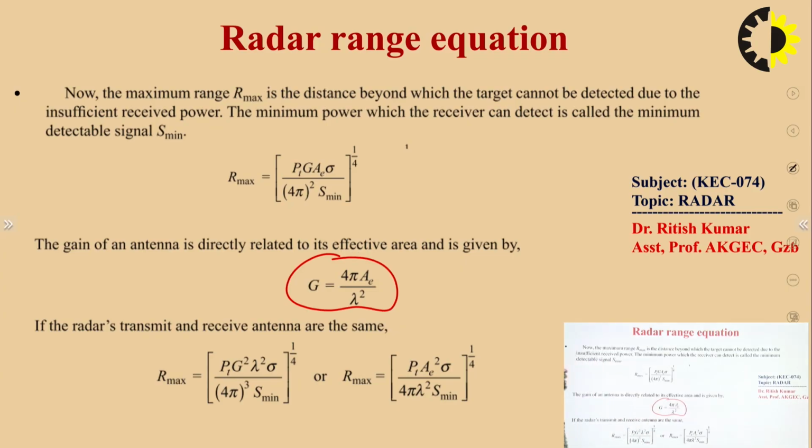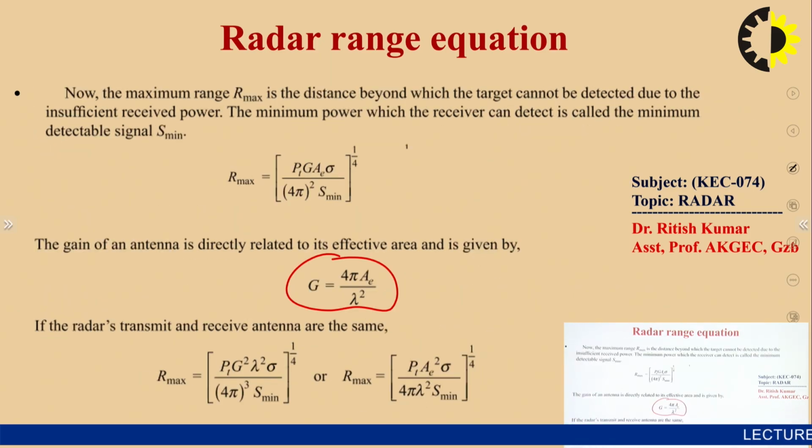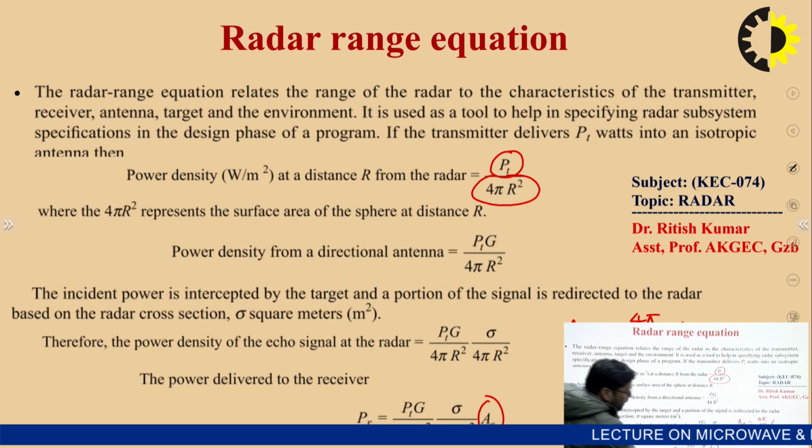After putting this gain value into this formula, you will have another equation, and with the help of this equation you can find the range, meaning the distance of the target.